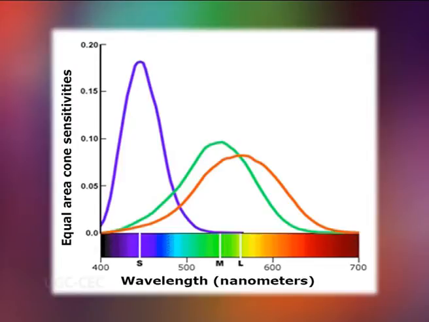Light travels in waves. The quality of light is judged by the wavelength, which is the distance between the crests of the waves, and it is expressed in terms of nanometers.